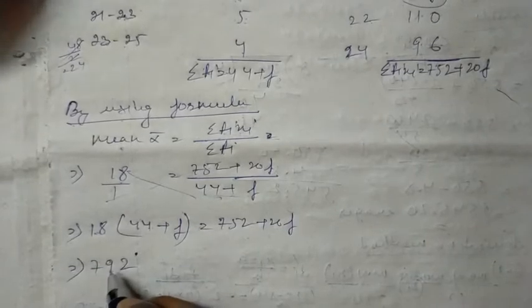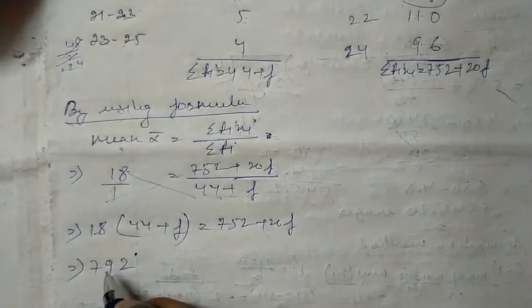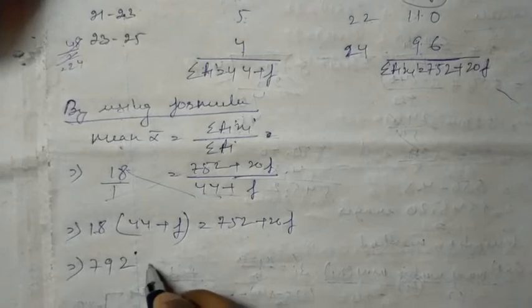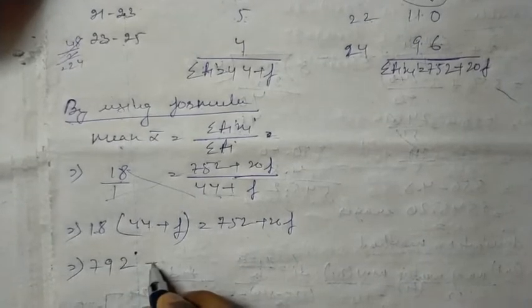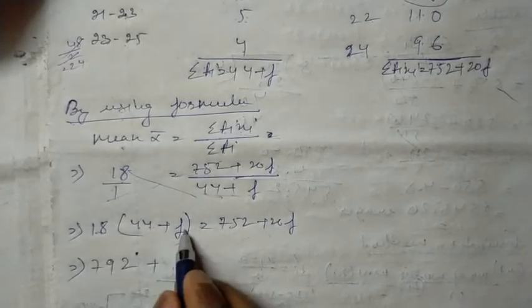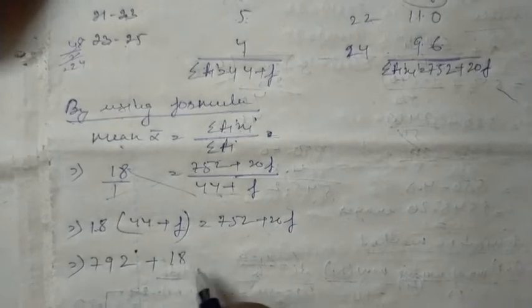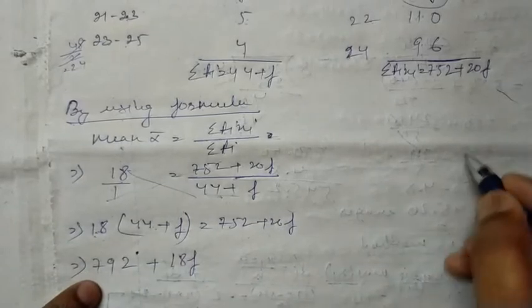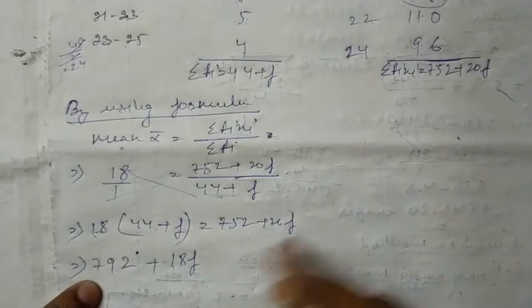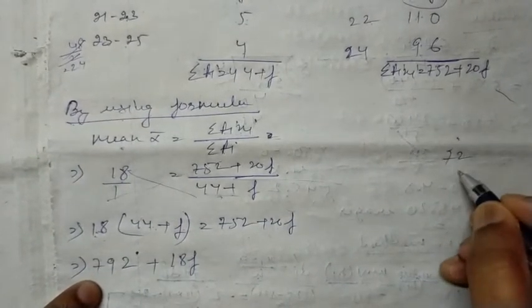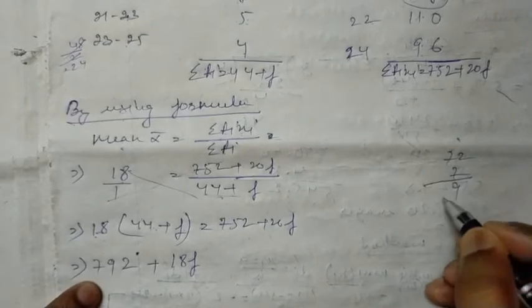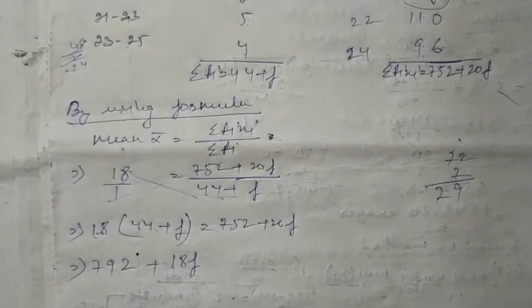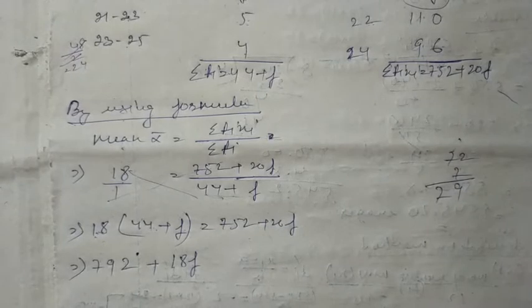18 fours 72, 72 plus 7 is 79, then plus 18f. 18 fours 72, 7 carry, 72 plus 7 is 79, and 792.